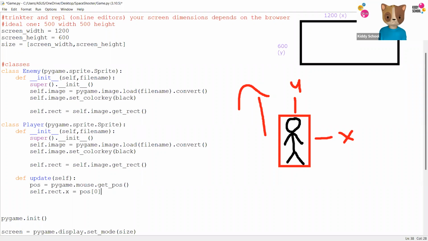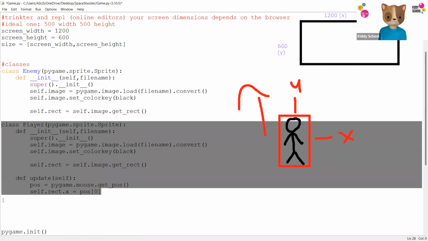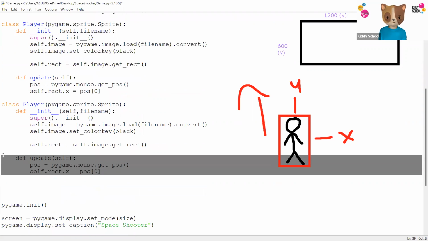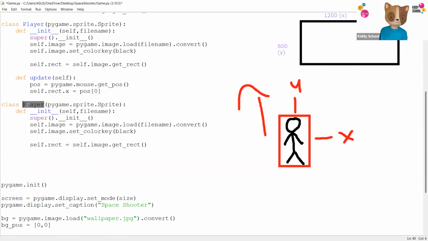That's it. The final class we're going to make today is for the bullets, because your player is going to fight those enemies off. And these bullets are going to move towards the enemies. So I'm going to copy this, come down here, make another class, and delete this part. It's all similar to each other. I'm going to name this class bullets.